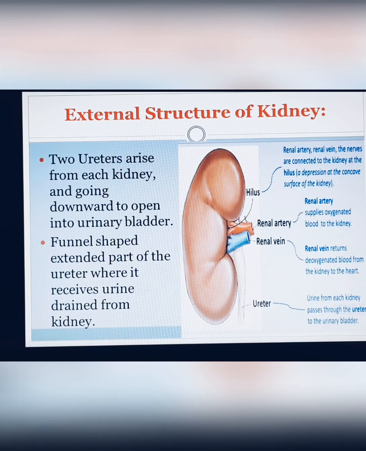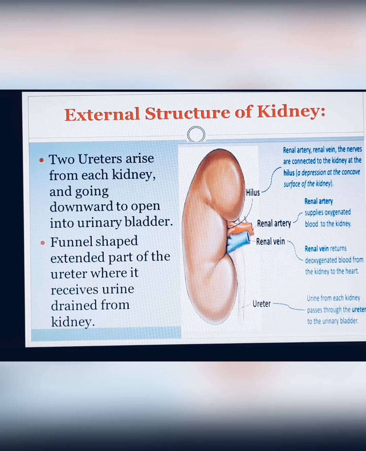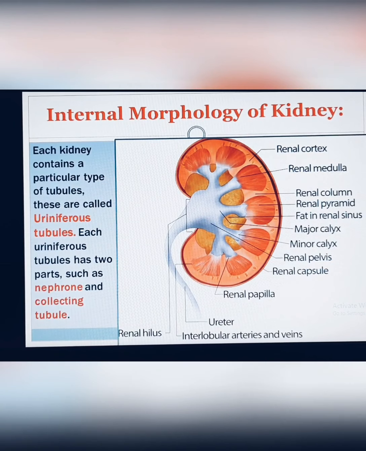There are two ureters arising from each kidney and going downward to open into the urinary bladder. The ureter is basically a pipe or canal which passes the urine or excretory product from the kidney into the urinary bladder. It has a funnel-shaped extended part where it receives urine drained from the kidney. If you look at the picture, you can easily see there is a renal artery which supplies oxygenated blood to the kidney, and the renal vein returns deoxygenated blood from the kidney to the heart. Urine from each kidney passes through the ureter to the urinary bladder.